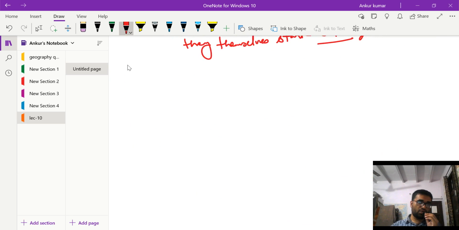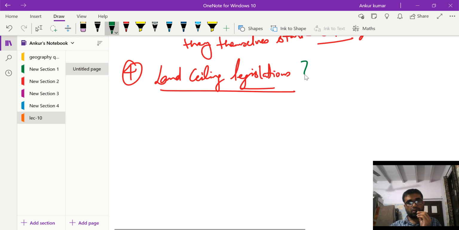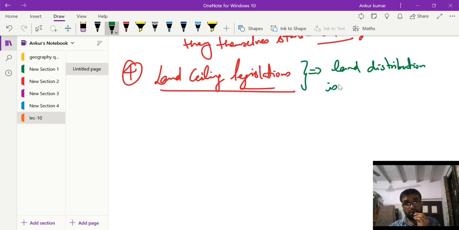After that, the fourth one is the land ceiling legislations. If you see, the land distribution in India is very skewed. Since ancient times the distribution has been very skewed, and this skewness became more pronounced in the British period.